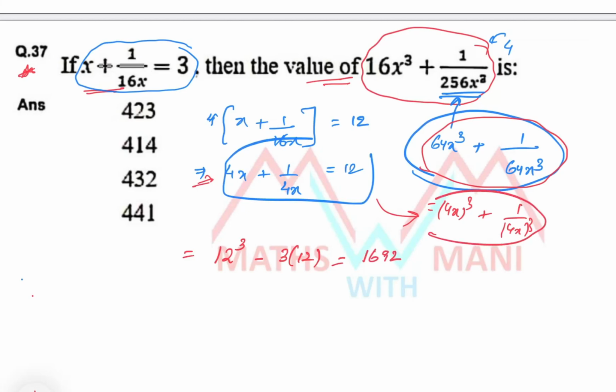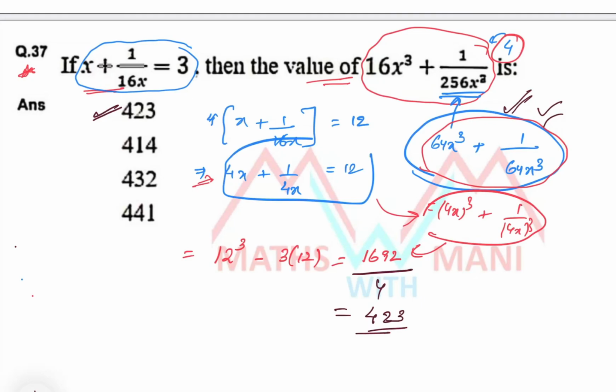So this value is 1692, but what you have to find out is the original expression, since we multiplied by 4. So that's why I have to divide with 4. If I divide this value with 4, I'll get the final answer, that is 4 4s, 4 2s, 4 3s. 423 is the correct answer. The logic we are applying here is very, very important. The idea, the logic is very, very important. Clear, all of you? Since we multiplied with 4, that's why I have to divide with 4 to get the final answer. That's it.